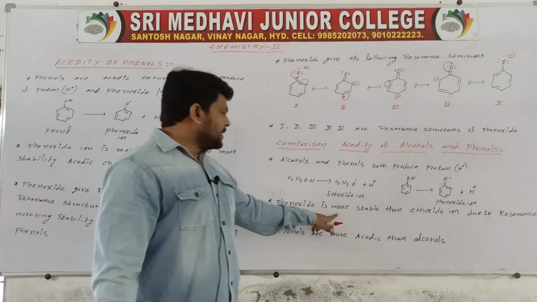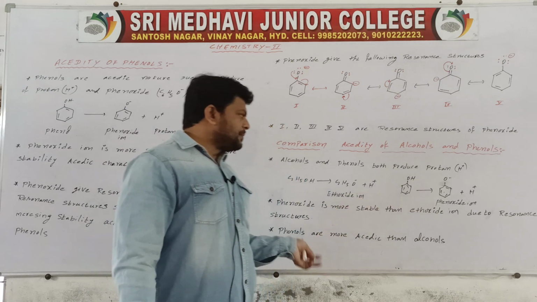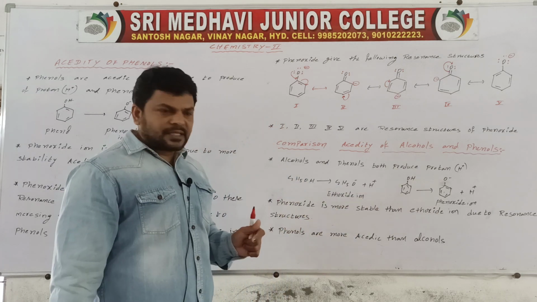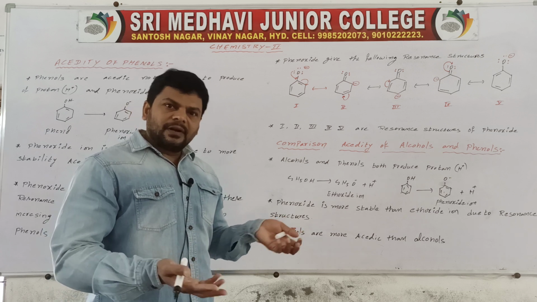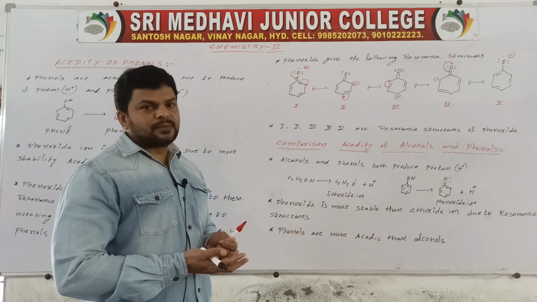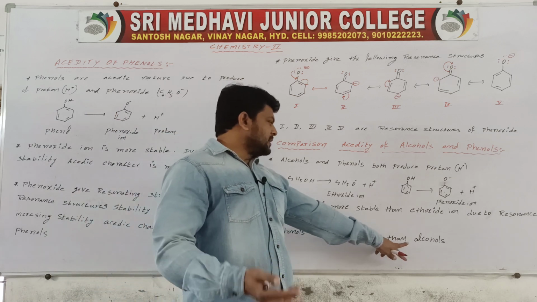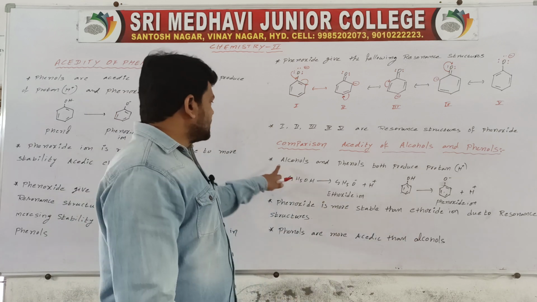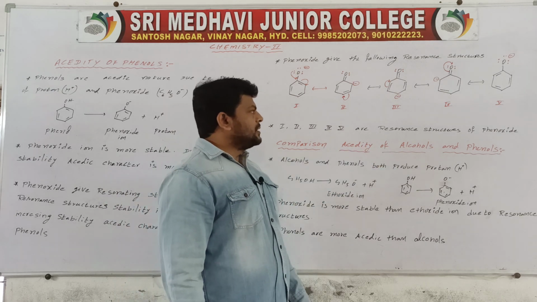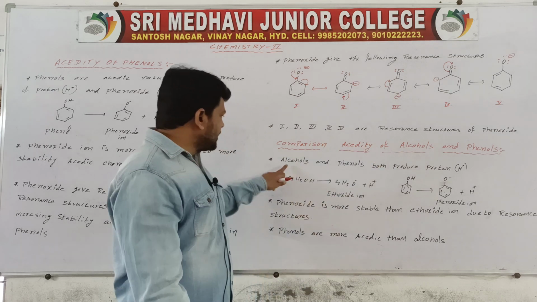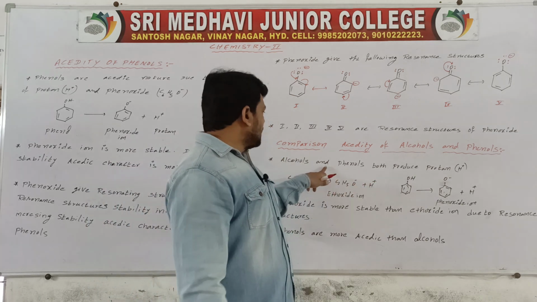See here, phenoxide is more stable than ethoxide ion due to resonance structures. So if stability is more, then automatically acidic character is more. So phenols are more acidic than alcohols. This is the comparison of acidity of alcohols and phenols.